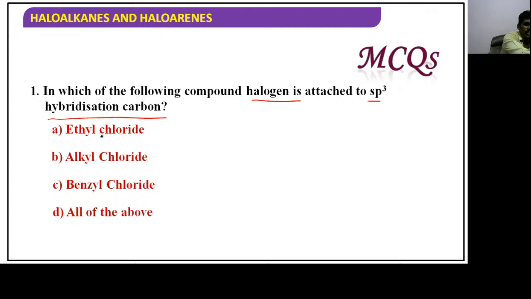Let's see who has answered. All of the above is the correct answer, guys. Ethyl chloride, that is CH3CH2Cl. Any alkyl chloride means RX. Benzyl chloride means C6H5CH2X. Our halogen should be attached to which carbon, guys? sp3. In all of these, it is attached to sp3 carbon only. Okay, guys?